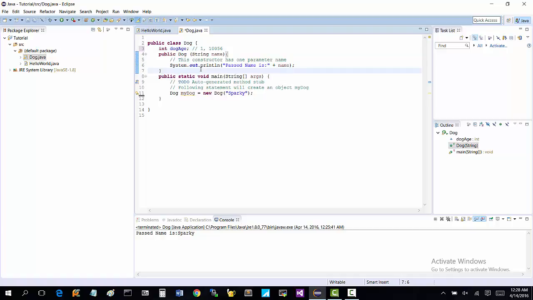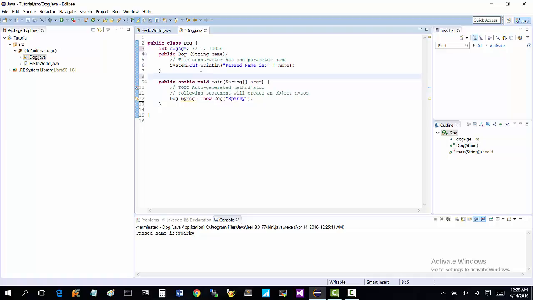So another important aspect of classes and objects are what are called methods, class methods. We're going to create a couple of class methods. We're going to say public int get, let's do setters first, setAge, int age.